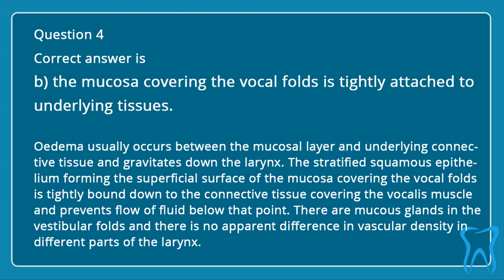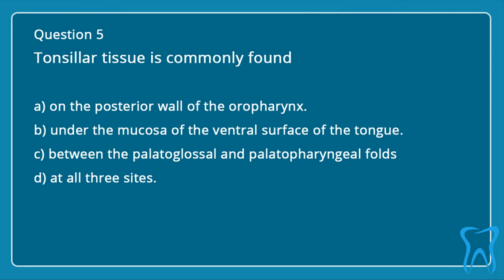Edema usually occurs between the mucosal layer and underlying connective tissue and gravitates down the larynx. The stratified squamous epithelium forming the superficial surface of the mucosa covering the vocal folds is tightly bound down to the connective tissue covering the vocalis muscle and prevents flow of fluid below that point. There are mucus glands in the vestibular folds and there is no apparent difference in vascular density in different parts of the larynx.